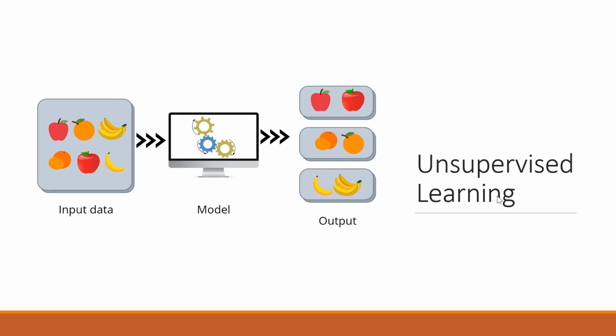So how will this machine learning model differentiate them? It will differentiate based on similarities. For example, all the apples will be red in color and almost all the apples will also have the same shape. In the same way, all the oranges will be orange in color and the shape of the orange will be round, and in the same way it will classify bananas as well.